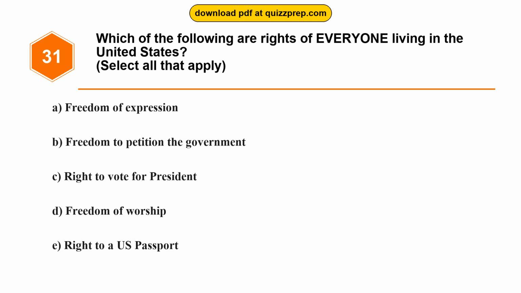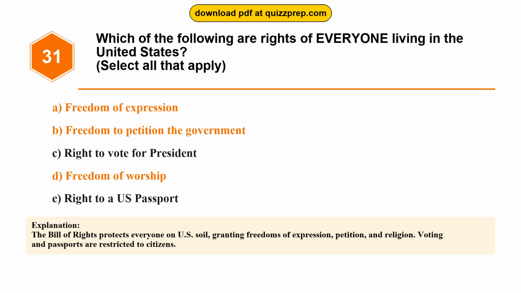Question 31. Which of the following are rights of everyone living in the United States? Option A, freedom of expression. Option B, freedom to petition the government. Option C, right to vote for president. Option D, freedom of worship. Option E, right to a U.S. passport. The correct answers are options A and B and D. Freedom of expression, freedom to petition the government, freedom of worship. The Bill of Rights protects everyone on U.S. soil, granting freedoms of expression, petition, and religion. Voting and passports are restricted to citizens.